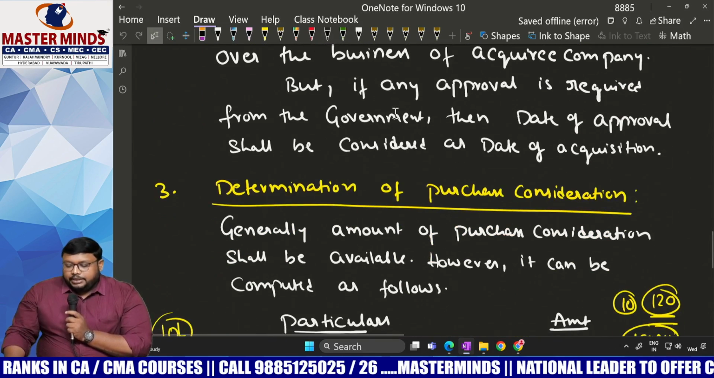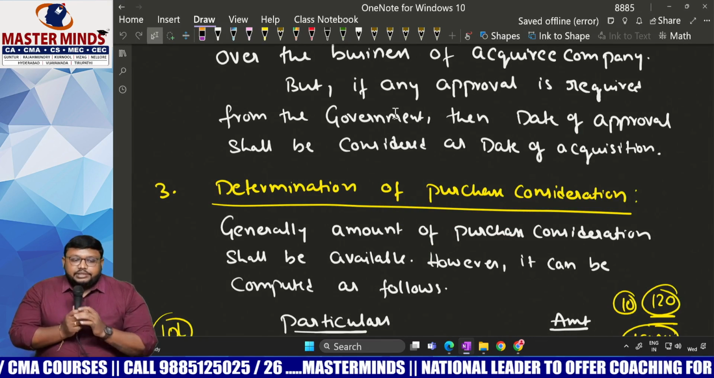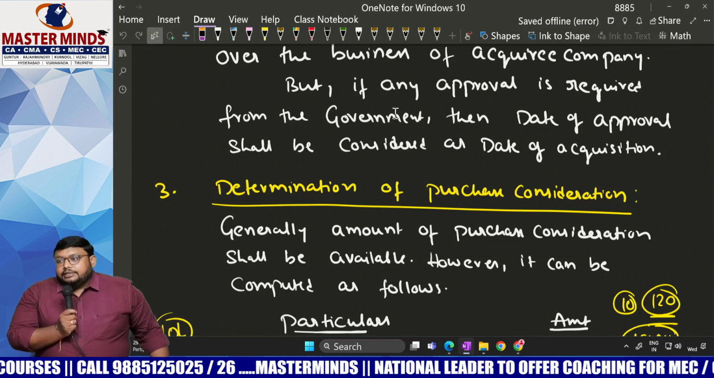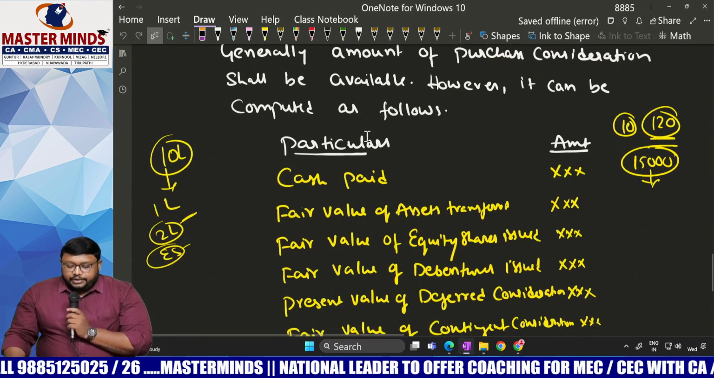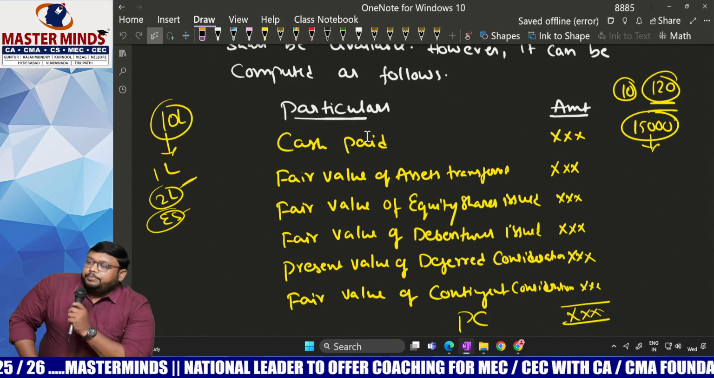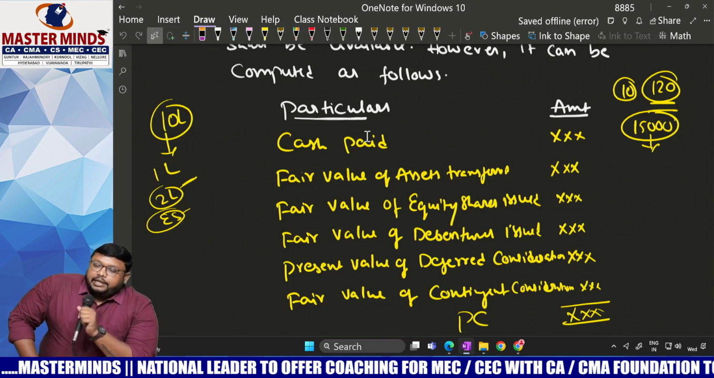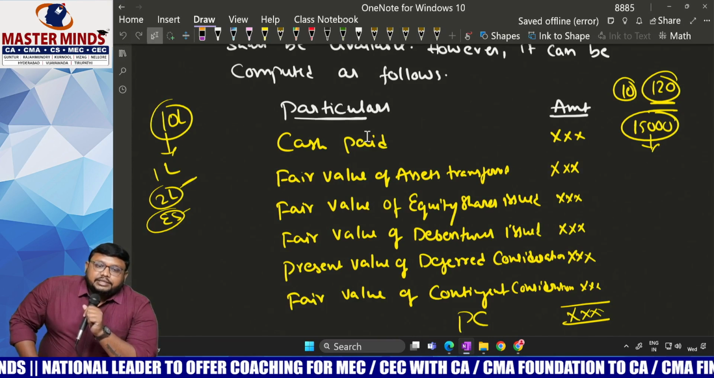And third one, determination of purchase consideration. Generally the purchase consideration will be given in the question itself, until and unless not. We can also compute the purchase consideration in the following ways. We take how much cash you paid for consideration, plus if you give any equity shares, the fair value of equity shares we have to take.